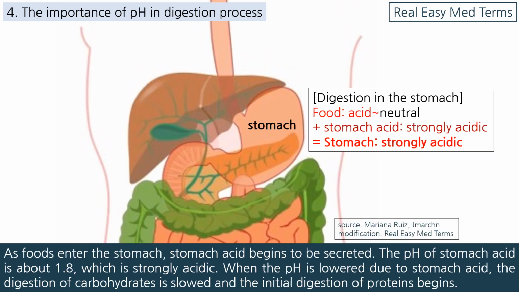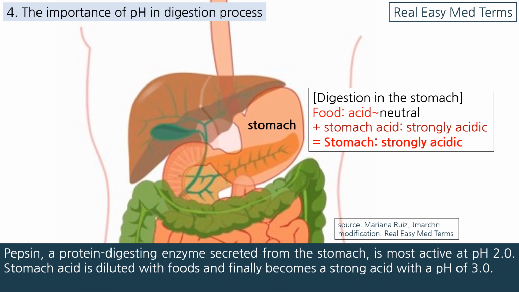As foods enter the stomach, stomach acid begins to be secreted. The pH of stomach acid is about 1.8, which is strongly acidic. When the pH is lowered due to stomach acid, the digestion of carbohydrates is slowed and the initial digestion of proteins begins. Pepsin, a protein-digesting enzyme secreted from the stomach, is most active at pH 2.0. Stomach acid is diluted with foods and finally becomes a strong acid with a pH of 3.0.